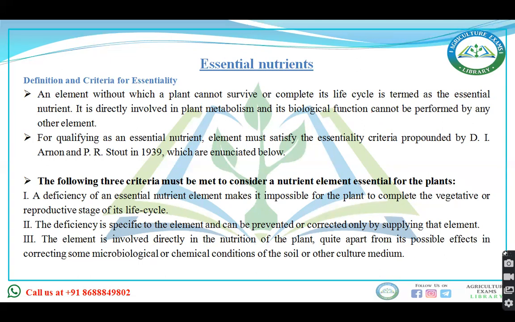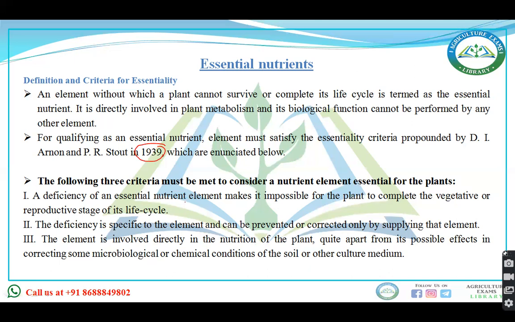This essentiality criteria was proposed by Arnon and Stout in 1939. Now see, there are some criteria. The first criterion is that the deficiency of an essential nutrient element makes it impossible for the plant to complete the vegetative or reproductive stage of its life cycle.